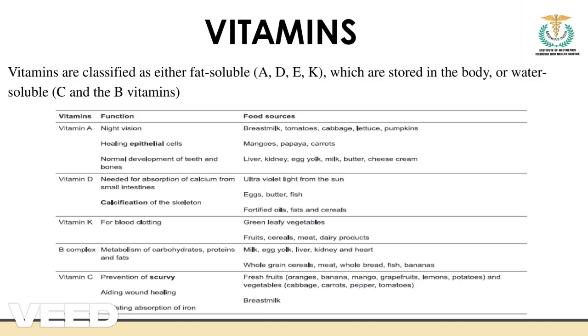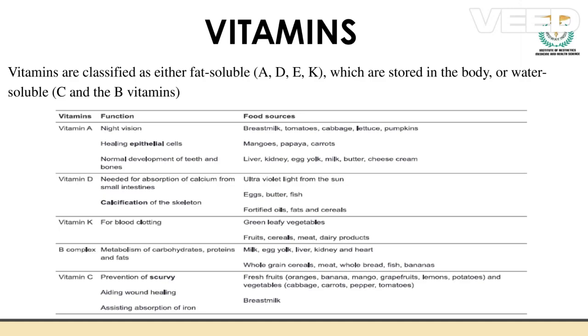Vitamin C helps us prevent scurvy, and also aids the wound healing process and absorption of iron. Vitamin C plays a very important role in absorbing iron. Breast milk is a good source of vitamin C, and also fruits like orange, banana, mangoes, grapes, lemons, and potatoes. Among vegetables we can go with tomatoes and others. Okay, so these are the food sources, and the purposes for which the vitamins are used.